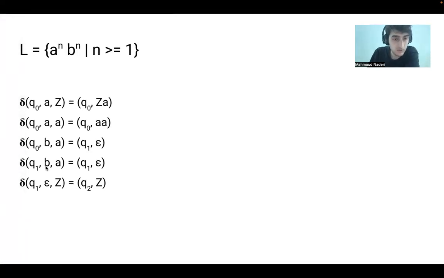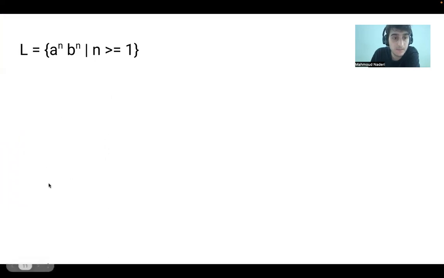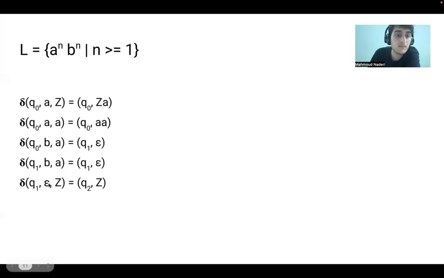So for Q1, when B is coming, we have A on our stack. We stay in Q1 and we pop the A for the corresponding B. And in Q1, assuming that the number of A's and B's are the same, when all the B's are finished and nothing is coming, our stack is empty. If this case is not happening, we cannot accept the language, and the PDA says it's not acceptable.